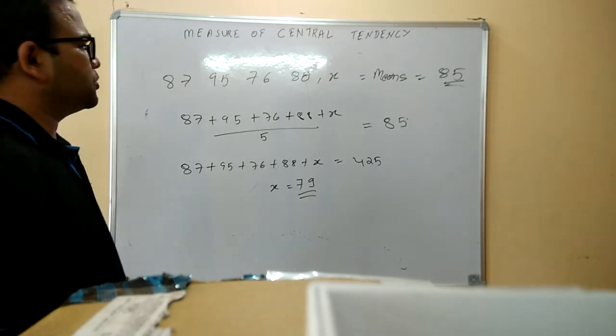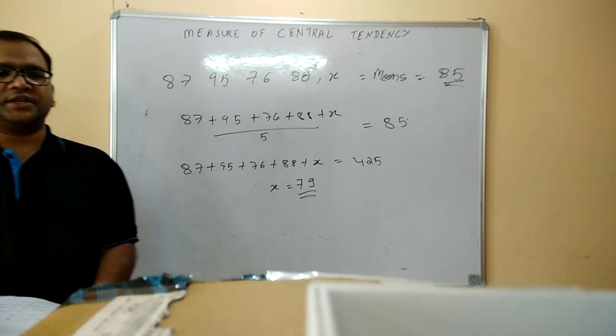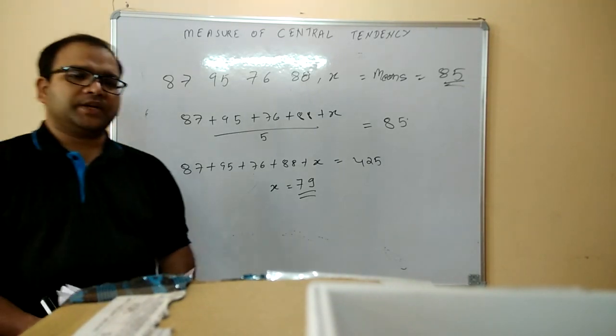So in the fifth paper, the student should get 79 to achieve the 85 overall average. So these are the kind of simple questions that you may get in measures of central tendency. In the next lecture we will go a little bit higher.